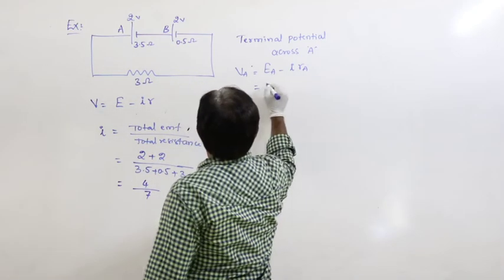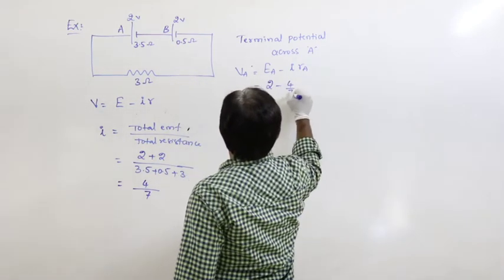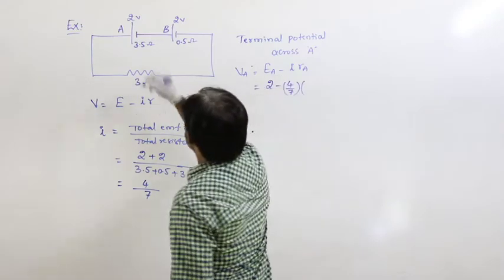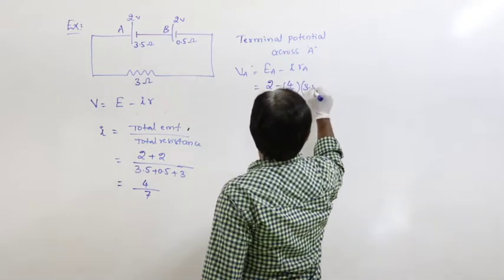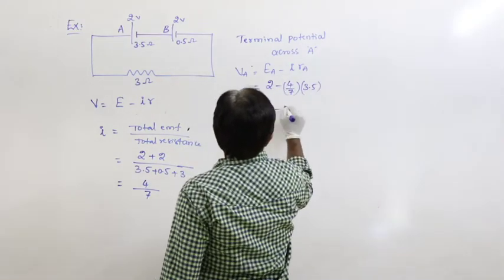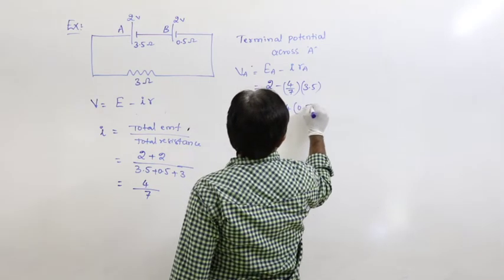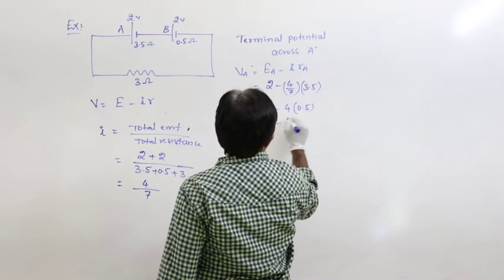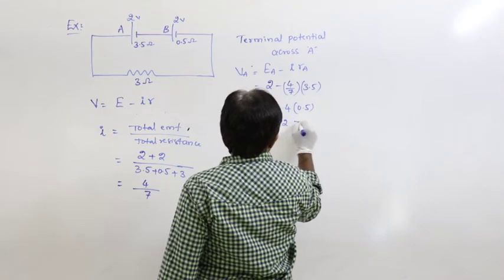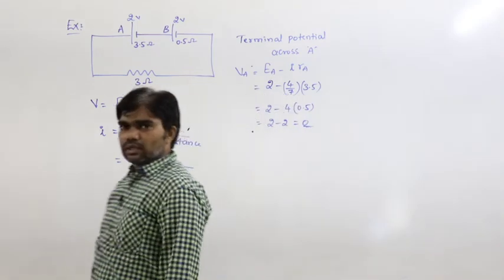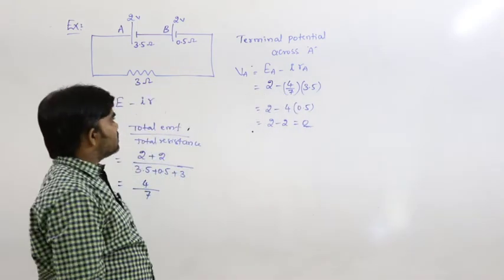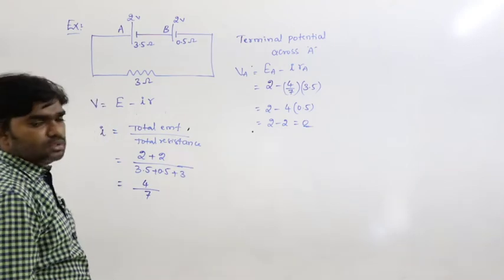What is EA? 2. I we got 4 by 7. Internal resistance is 3.5. So 2 minus 4 by 7 into 3.5, that is 2 minus 2, which is equal to 0. The terminal potential across the first cell is equal to 0.